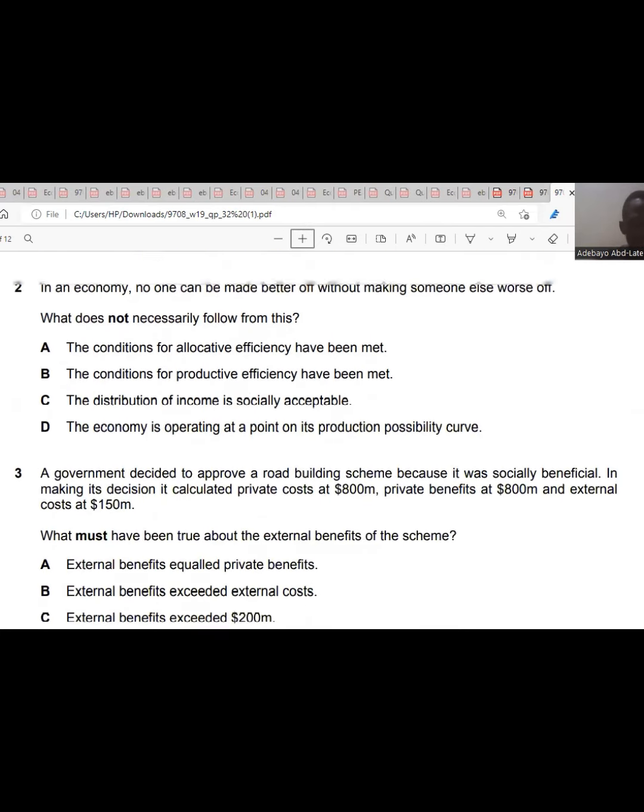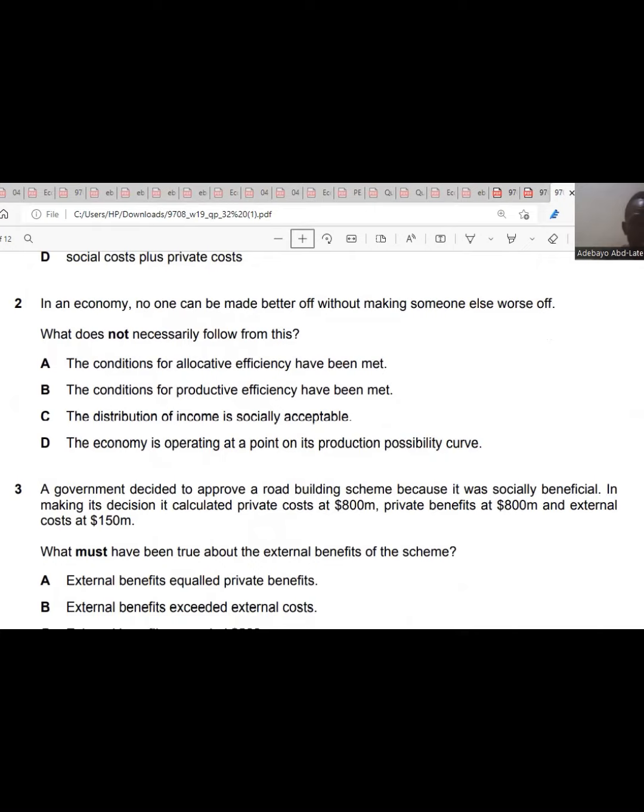The second question. They said, in an economy, no one can be made better off without making someone else worse off. What does not necessarily follow from this? The condition of allocative efficiency has been met. If the condition of allocative efficiency is met, it means that everyone is fine.